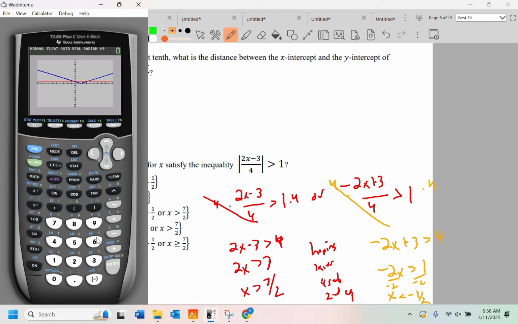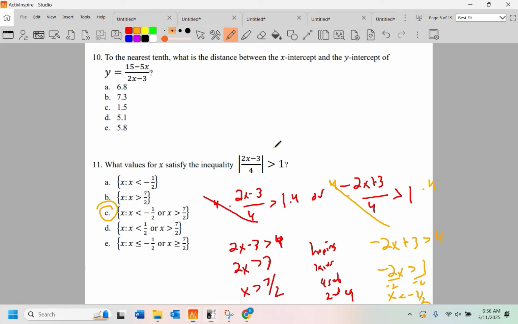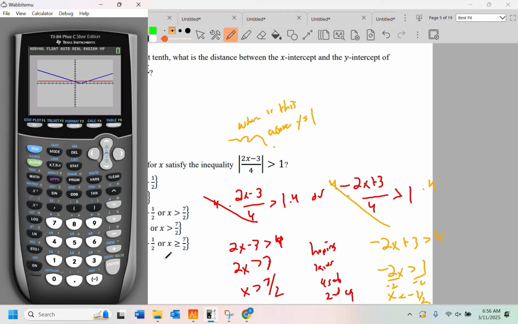And the conceptual knowledge is that the greater than symbol means above. Where is this above y equals 1? Where is it above y equals 1? So that happens here, moving left, second trace, 5, enter, enter, enter, and there's our negative 1/2.